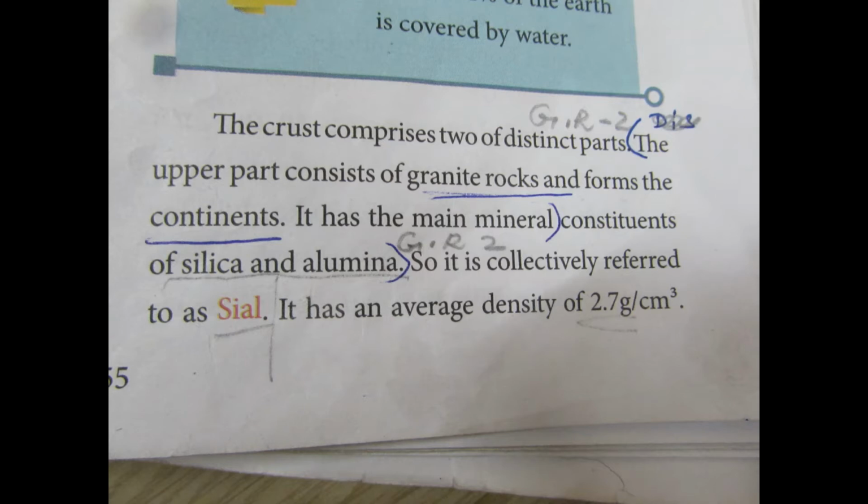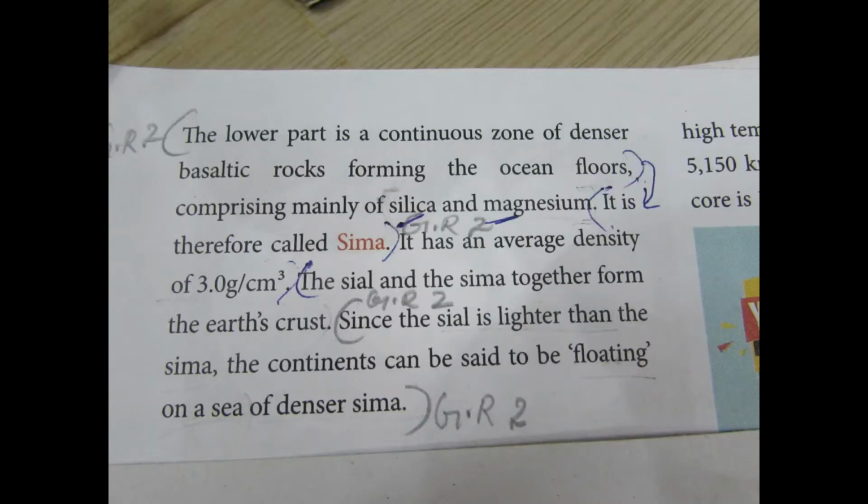Turn to the next page, page number 156. The lower part is a continuous zone of denser basaltic rock forming the ocean floor. Third point, it has an average density of 3.0 gram per centimeter cube. The next point, since the Sial is lighter than the Sima, the continents can be said to be floating on a sea of denser Sima.